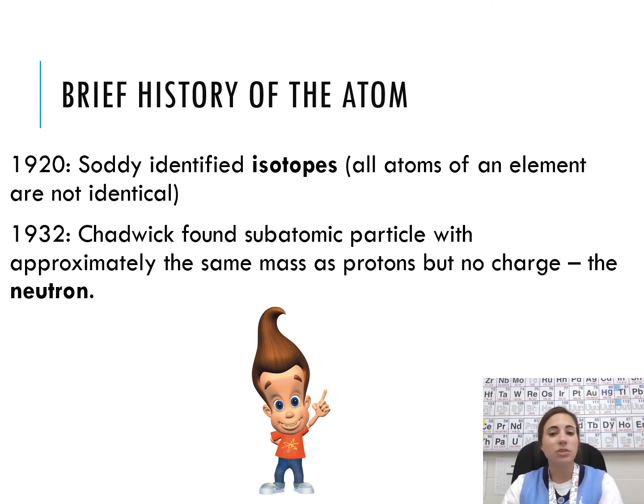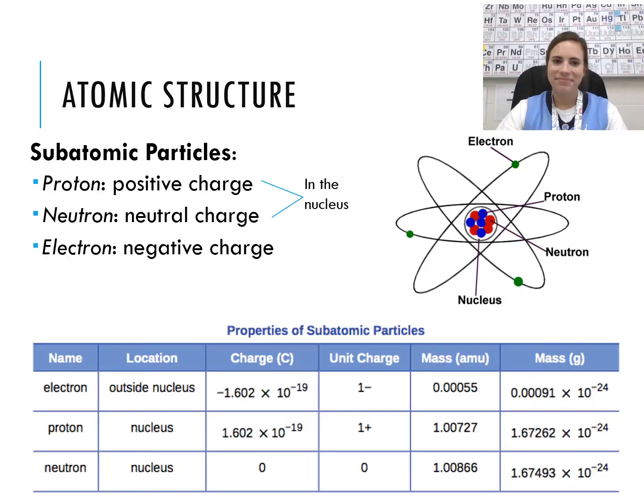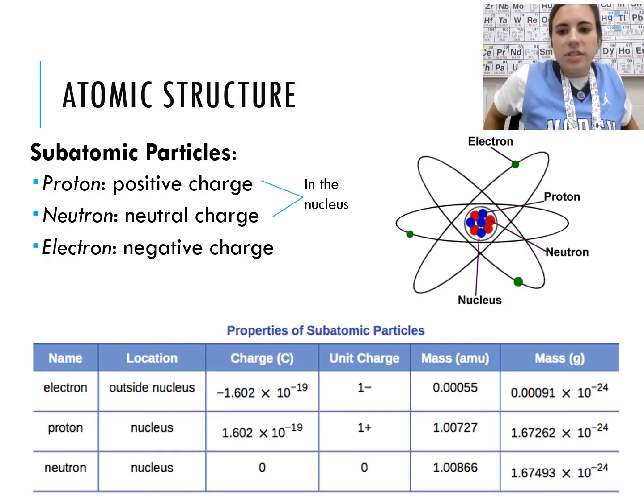Mass, size of the proton, but no charge, and that's our neutron. And if you ever wondered, James, the nickname for James is Jimmy, and so that's where we get the name Jimmy Neutron.